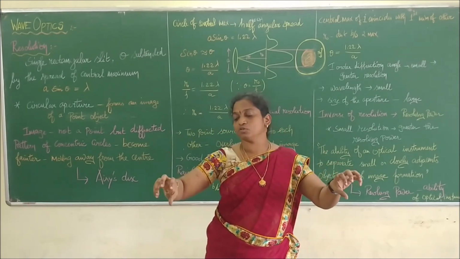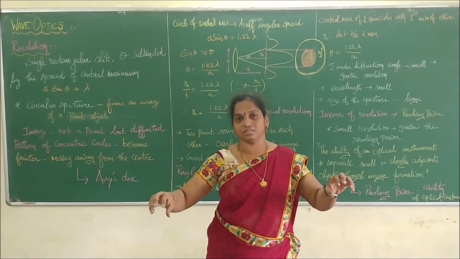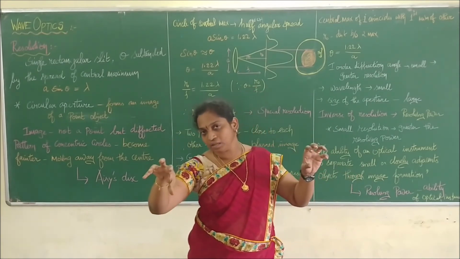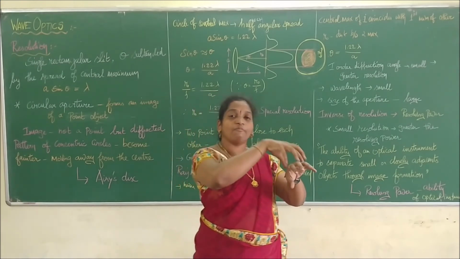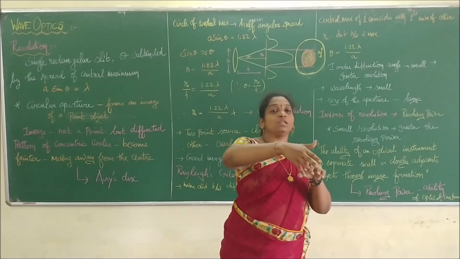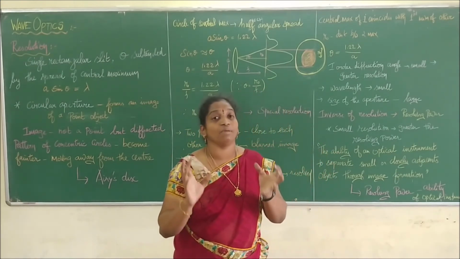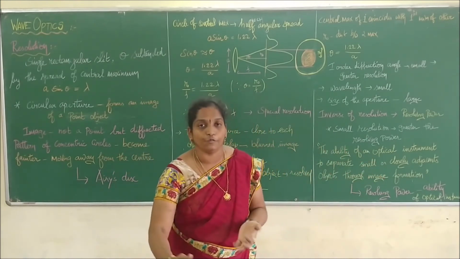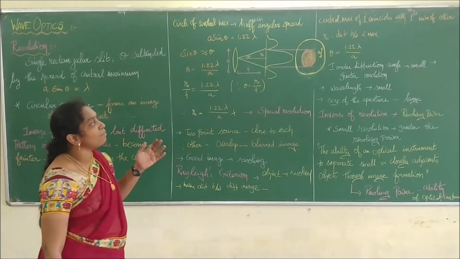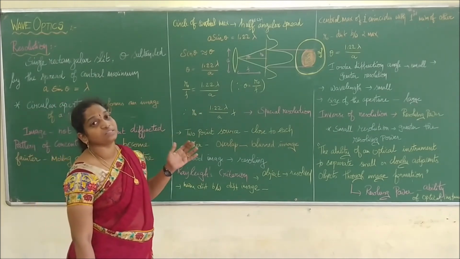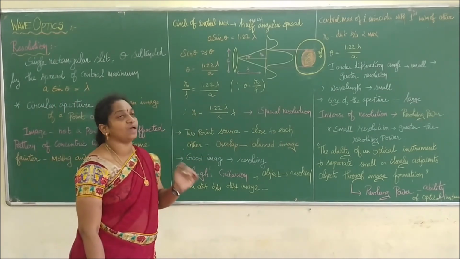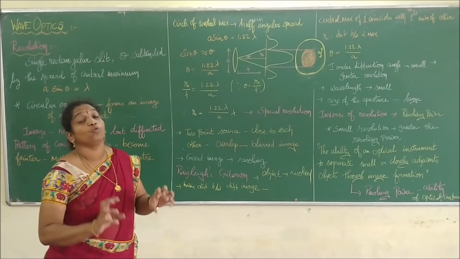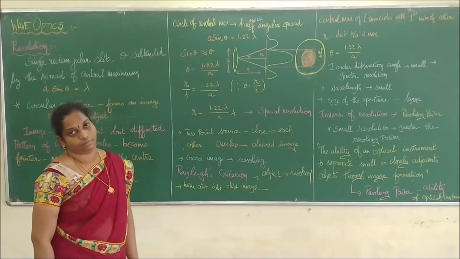If we place the two points at some particular distance, the image formed by the central maximum of one will overlap with the first minimum of the second one. Then the images can be clearly distinguished as two distinct positions and can be clearly viewed. So the central maximum of the first has to coincide with the first minimum of the other. We can take these as resolved images.